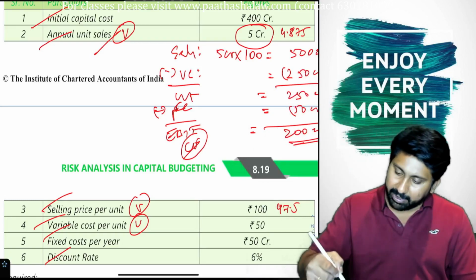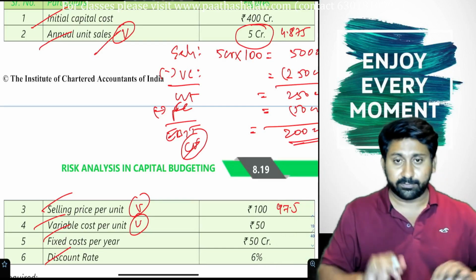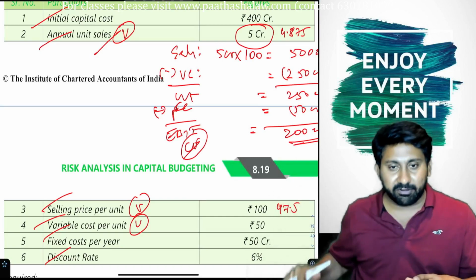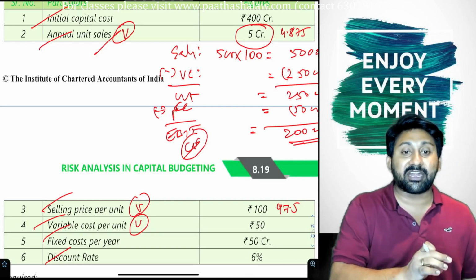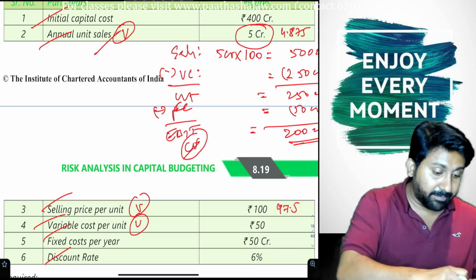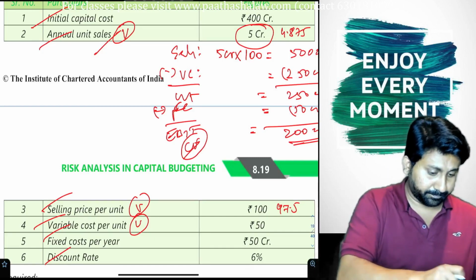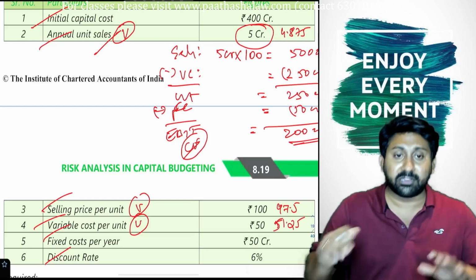Full answer. The remaining is 150 crore, 6%, same. Later, 5 crore units will be there, but instead of 100, we will take 97.5. Variable cost is 50. Adversely affected means cost should not be reduced; it should be increased by 2.5%. So 50 plus 2.5% is 51.25. All remaining things are constant.